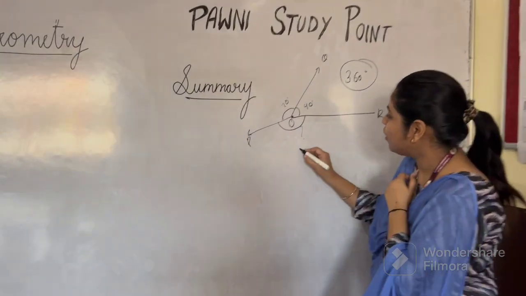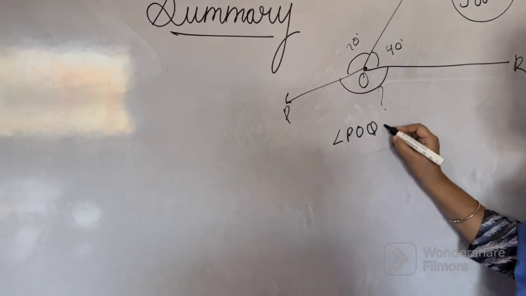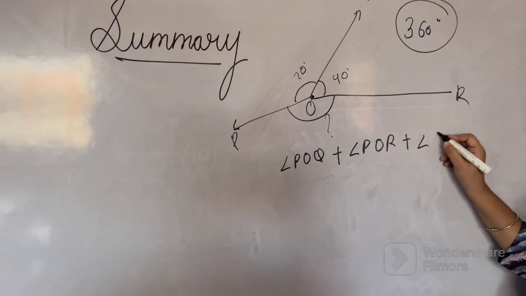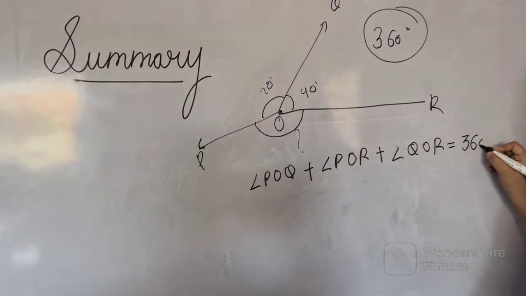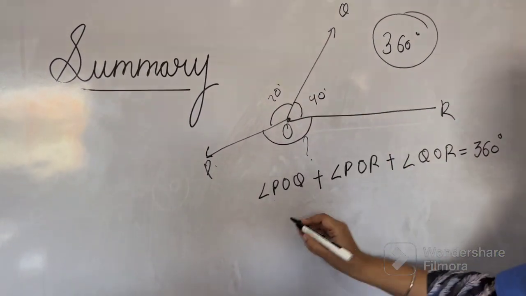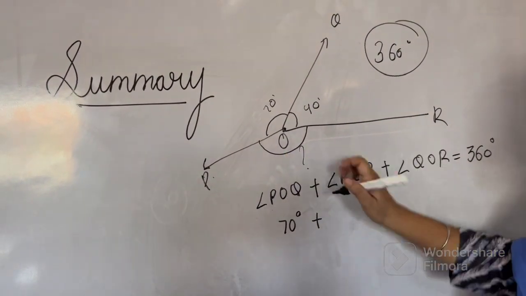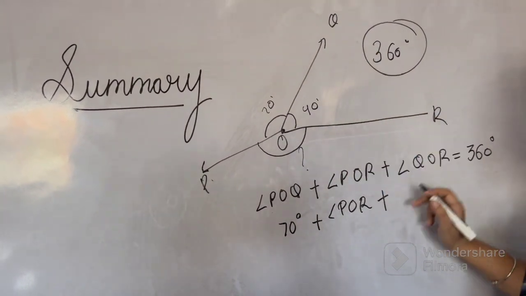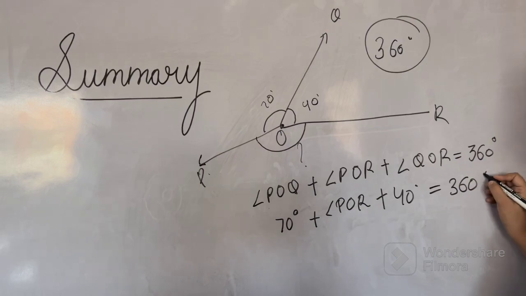Let's do it. So we know that the sum of the angles means angle POQ plus angle POR plus angle QOR. Sum of all the angles equal to 360 degree. Now POQ, do you know angle POQ? Yes, 70 degree. Do you know angle POR? No, we have to find out. Do you know angle QOP? QOP. So it is what? 40 degree. So that is equal to 360 degree.